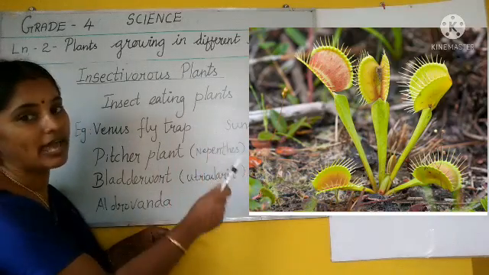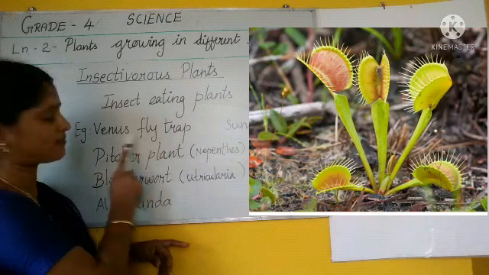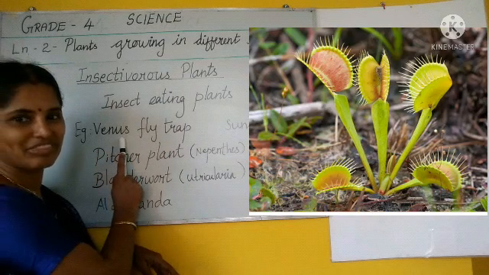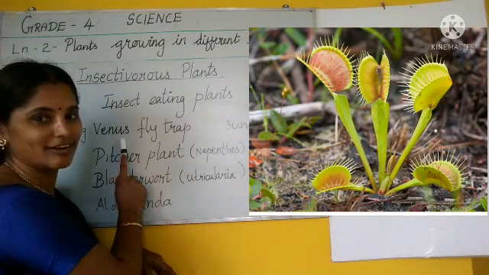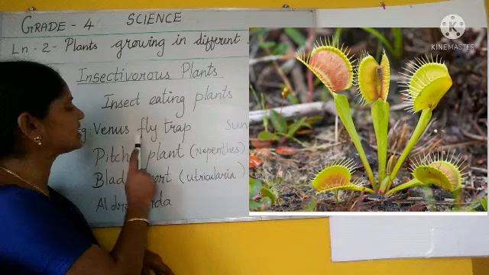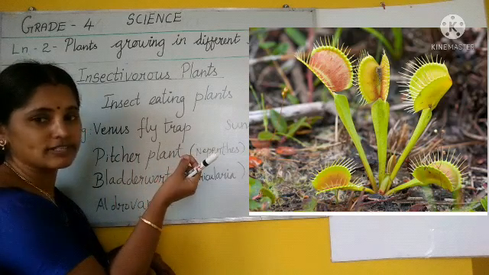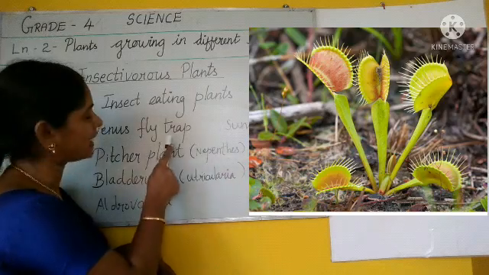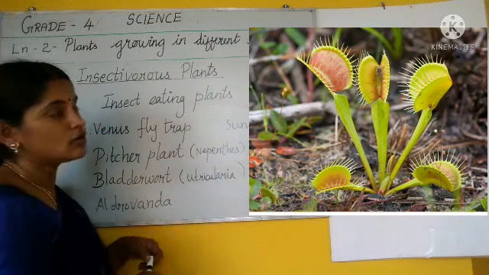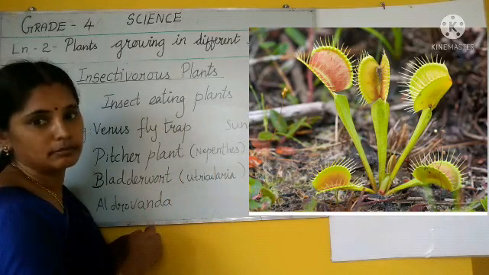Then this plant, what is this? Venus flytrap. See, Venus flytrap, V-E-N-U-S, Venus. Okay, not the Mercury, Venus and all, no, it's the name of this plant. Venus flytrap. See, fly, small insects we call flies, no, like that. A trap means to catch, T-R-A-P, trap.